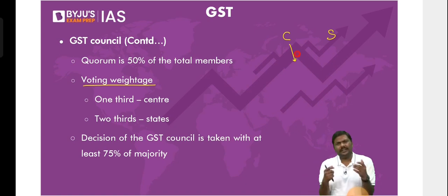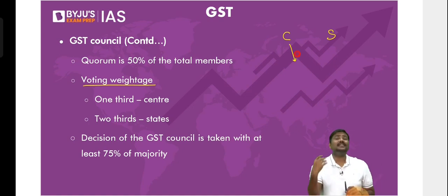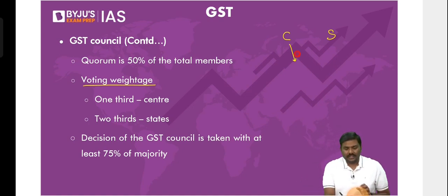Now, in that particular discussion, some of the states will say, no, let's not increase it. Some will say, let's keep it the same, let's increase it, and so on. Then what is the decision of the council? What should be the decision of the council? That is where the voting weightage will come into the picture.